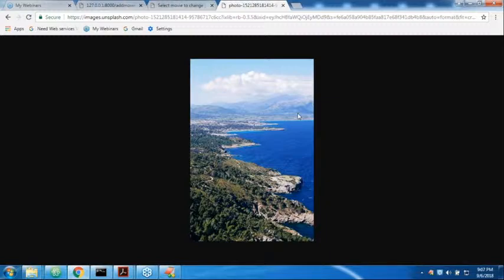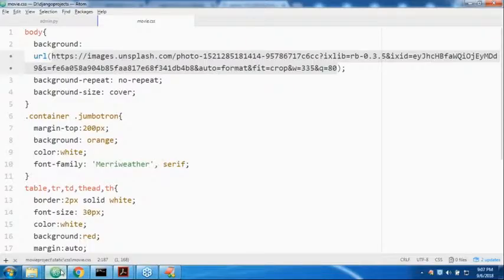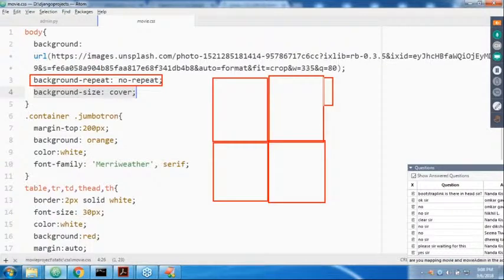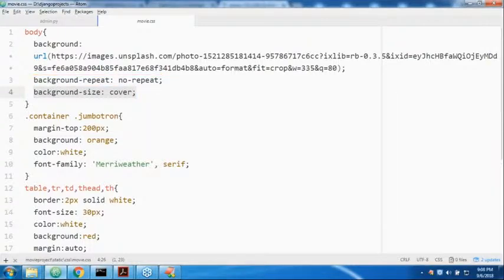Next, in the CSS I explained very clearly: background-repeat no-repeat, background-size cover. If you are not taking this parameter, the same image will be repeated multiple times across the total page. If you want a single image only, then we have to take no-repeat. But if I take no-repeat, then only one part is shown.